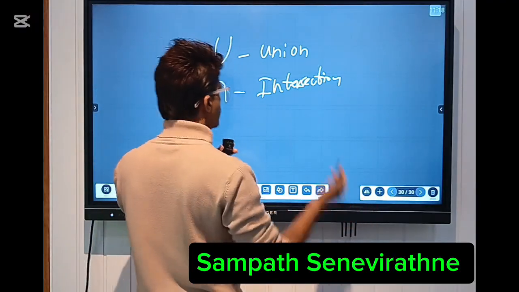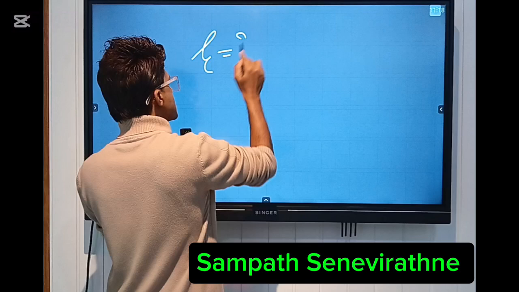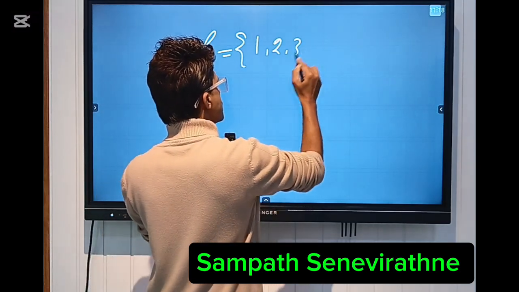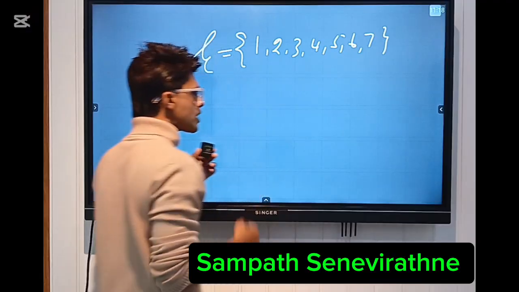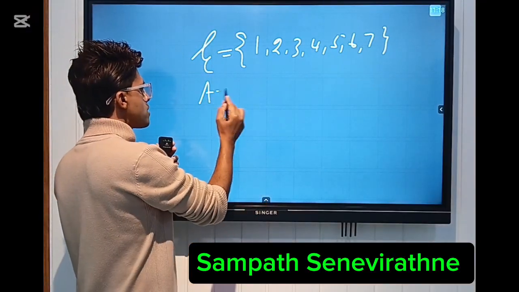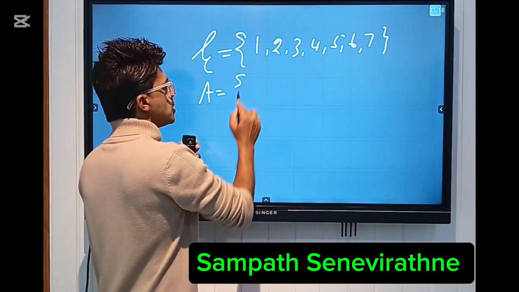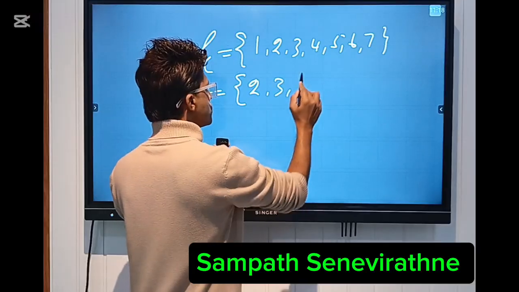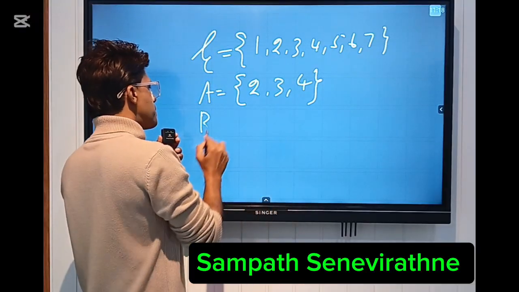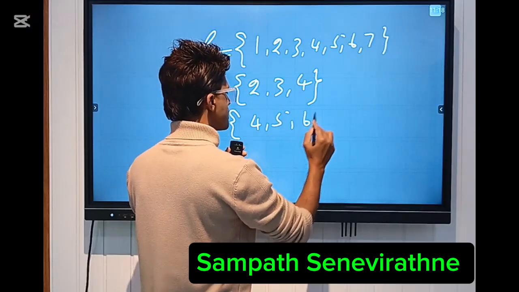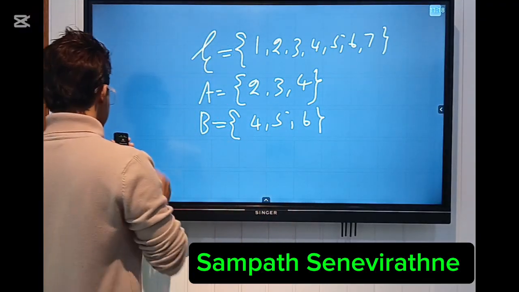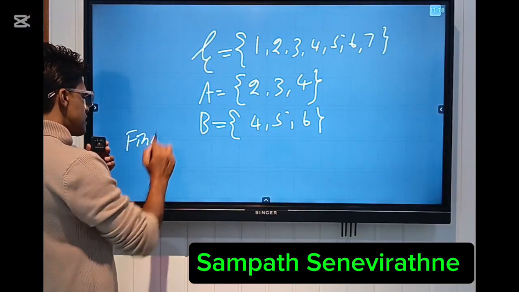Just think of this one: the universal set is 1, 2, 3, 4, 5, 6, 7, and so on. The set A equals 2, 3, 4. The set B equals 4, 5, 6. So these are the questions.